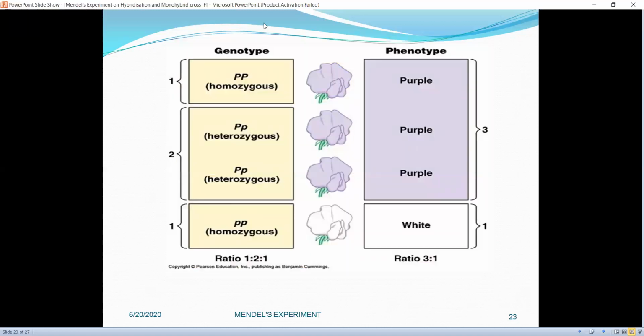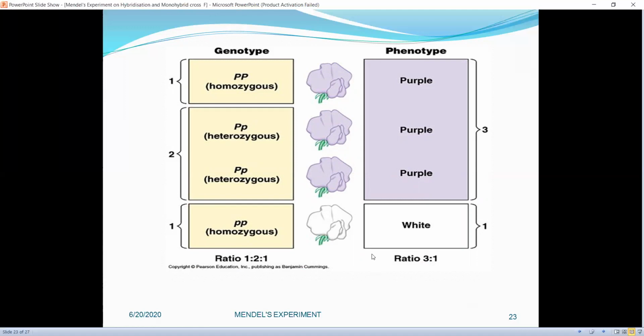Here again we can see the genotype of purple flowers. The first one is homozygous, whereas the second two are heterozygous having capital P and small p, and the white flower is always homozygous having small p, small p.